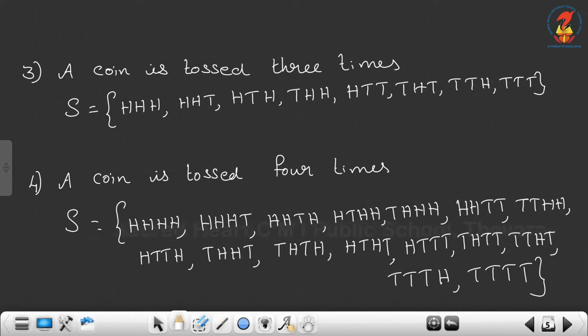So when we toss a coin 1 time, 2 outcomes, 2 times 4 outcomes, 3 times 8 outcomes, 4 times 16 outcomes. Okay, so 2 raised to 1, 2 raised to 2, 2 raised to 3, 2 raised to 4, in that way. In the case of a die also, 1 time 6 outcomes, 2 times 36 outcomes, 3 times 216 outcomes, like that it goes on.